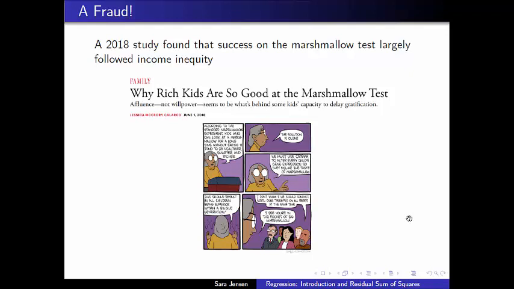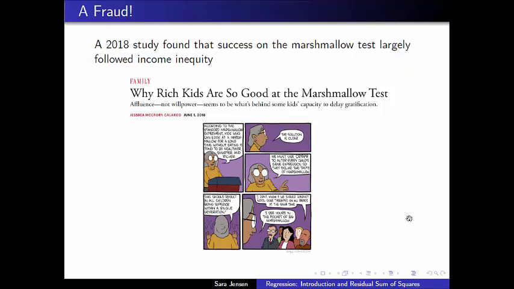You can imagine a child from a well-off home who had a great breakfast before they walked into this room and had to face the temptation of eating a marshmallow would fare a whole lot better than a child who walked in there who knows when they had their last meal and they're starving and they never get that kind of treat. You can imagine that income inequity would play a large factor in how long it takes for a child to eat a marshmallow.